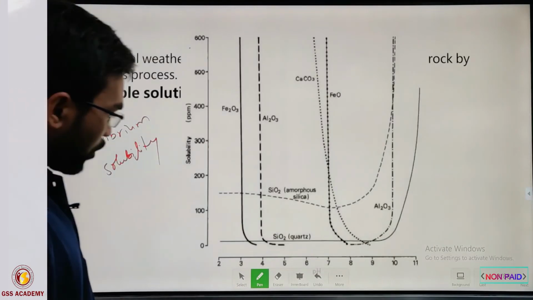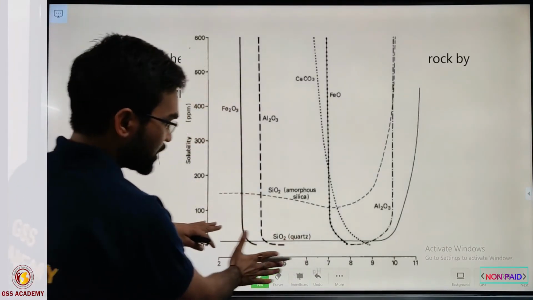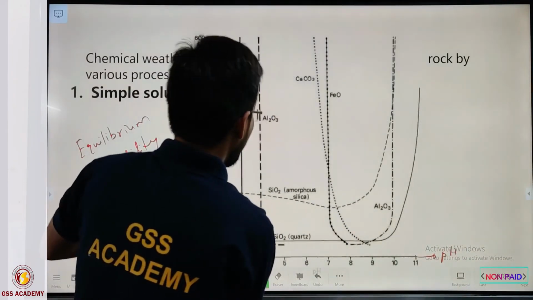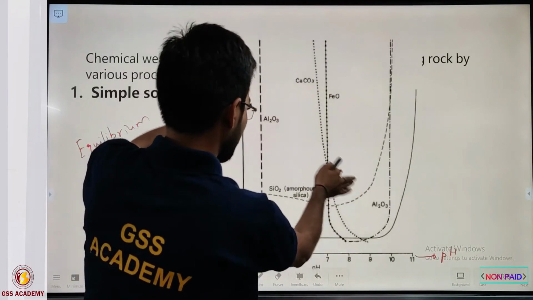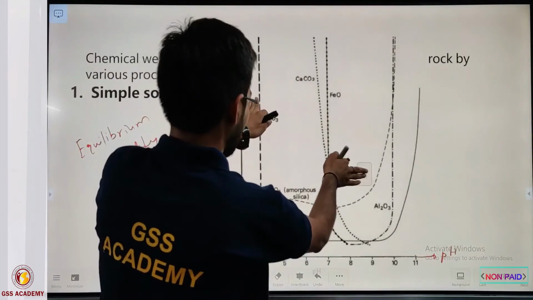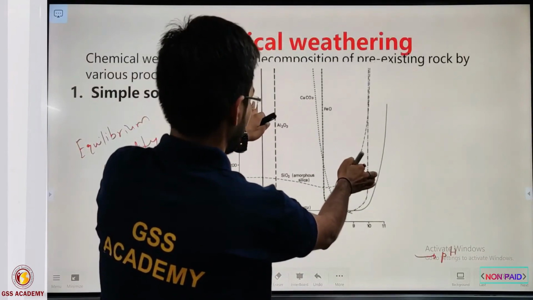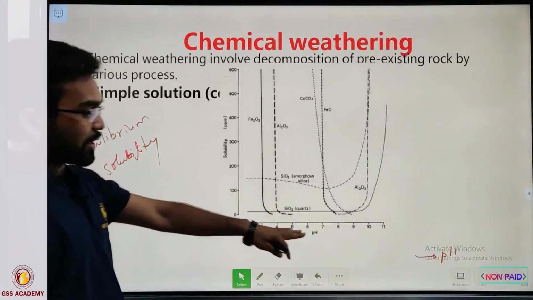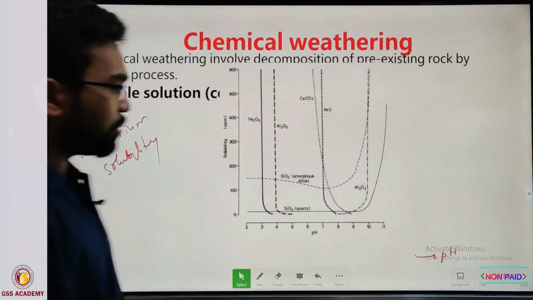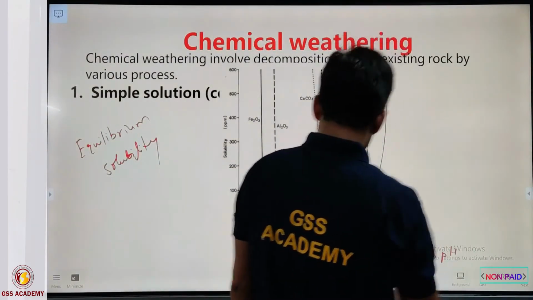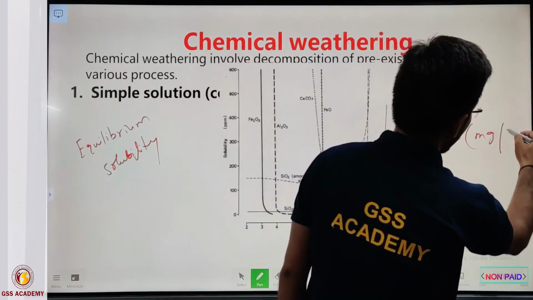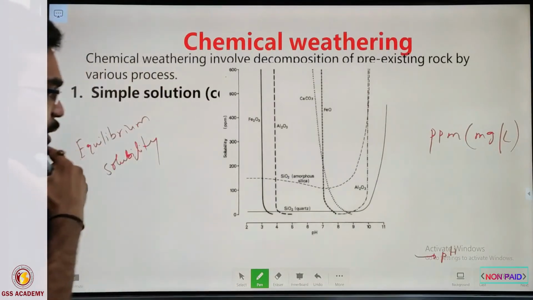On the abscissa, the x-axis, there is a pH scale, while on the ordinate there is a solubility curve. Solubility is generally measured in terms of ppm or milligram per liter. Okay, so look at this diagram.